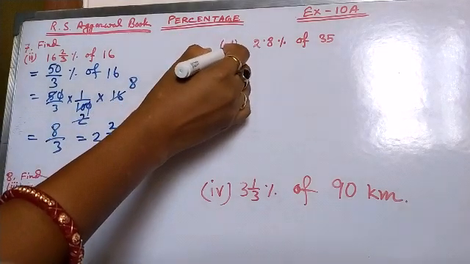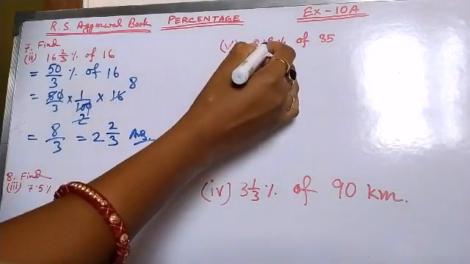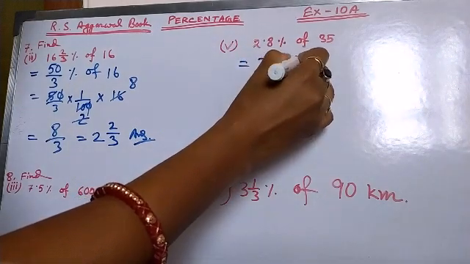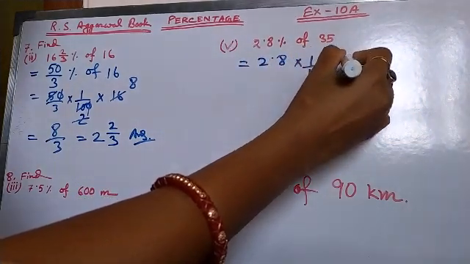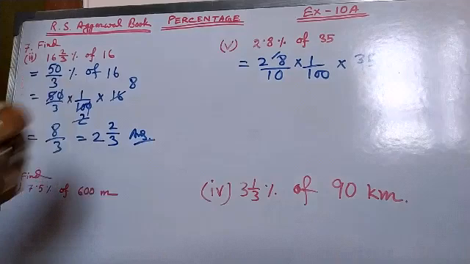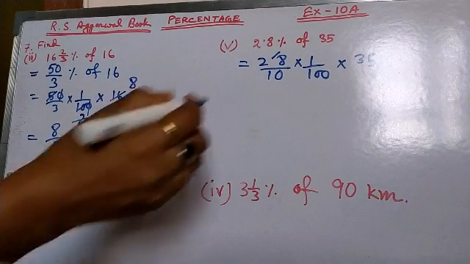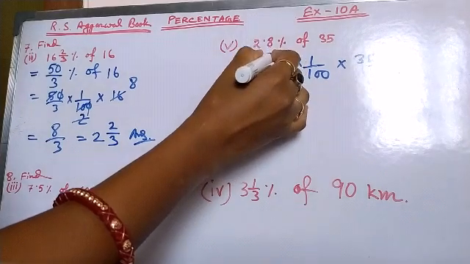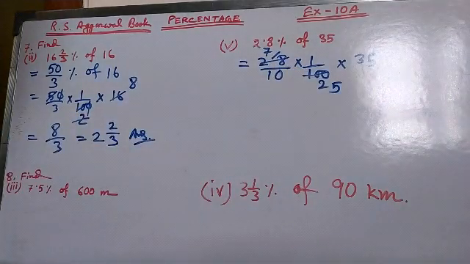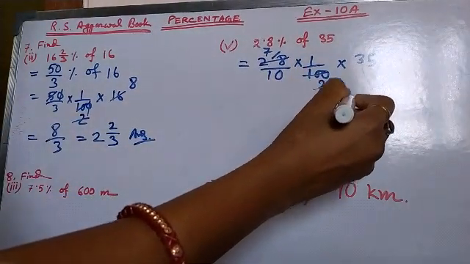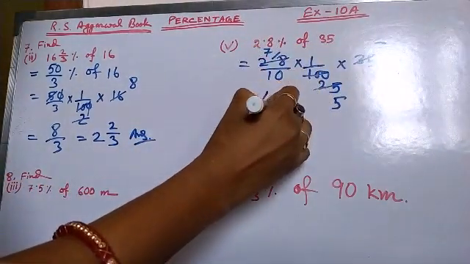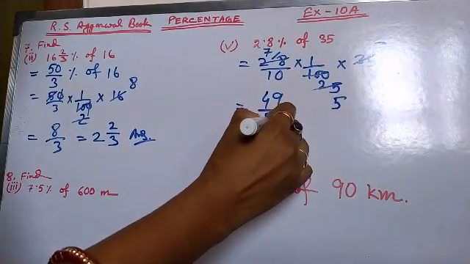Now coming to question number 5 under 7. Here a decimal number is given, 2.8. Percent means 1 by 100. Of means multiplication, 35. So here the point will be removed, then 10 will come in the denominator. Then we can cut it by 4. 4 7s are 28. 4 25s are 100. Then by 5 it can be cut. 5 7s are 35. 5 5s are 25. Then 7 7s are 49, by 5 10s are 50.